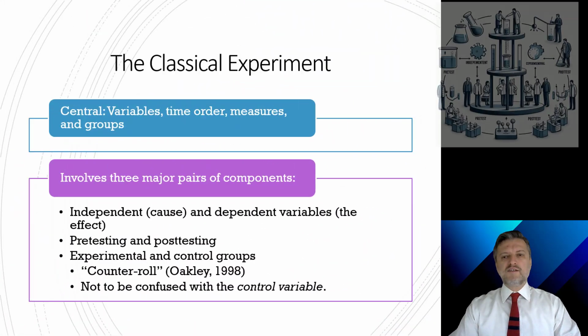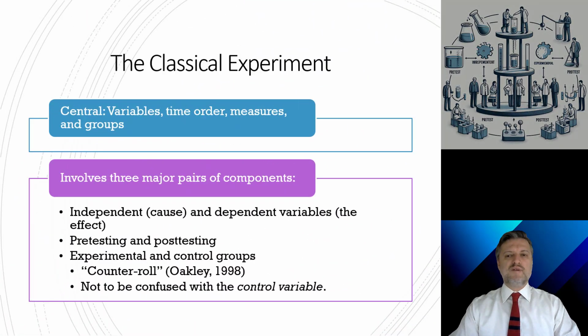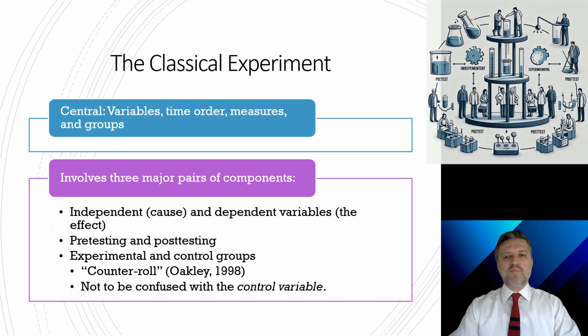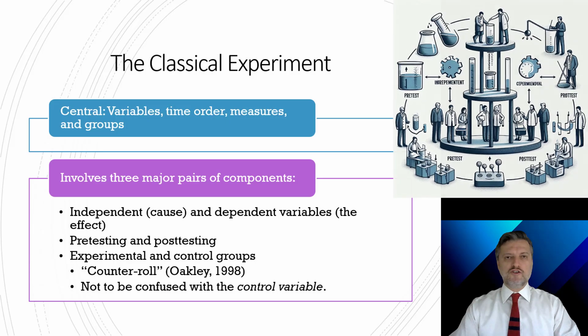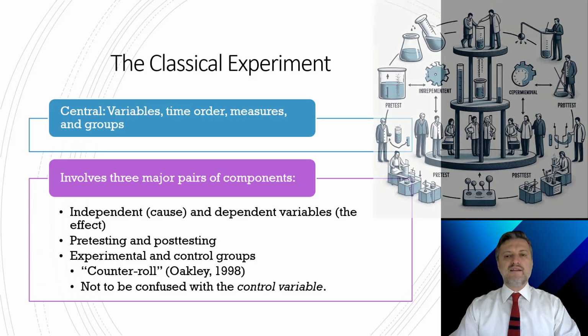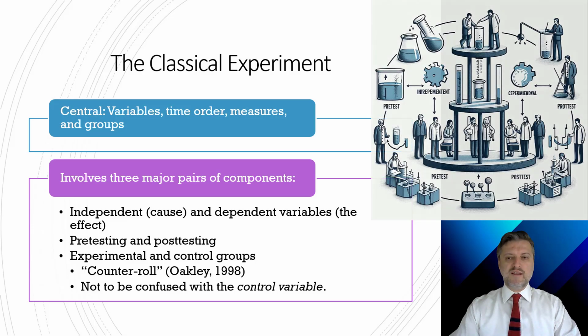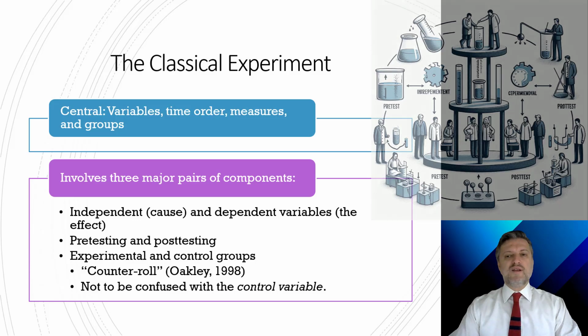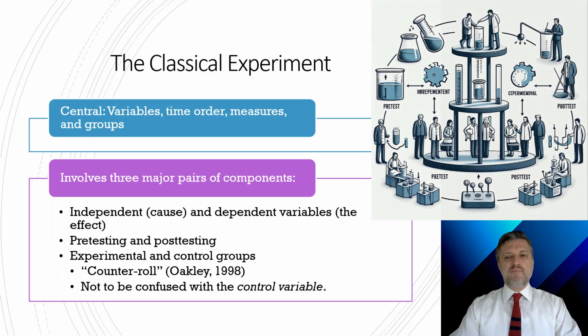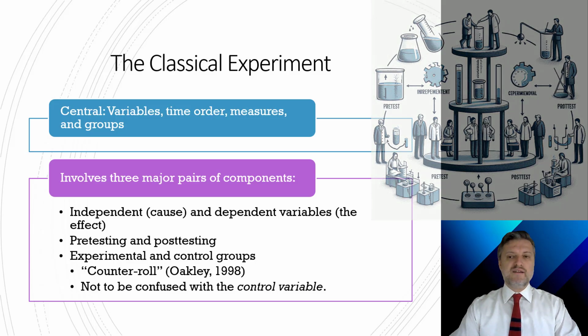The classical experiment tests the effect of an experimental stimulus on some dependent variable through the pre-testing and post-testing of experimental and controlled groups. It is less important that a group of experimental subjects be representative of some larger population, which we'll see in the sampling later on, than that experimental and controlled groups be similar to each other.